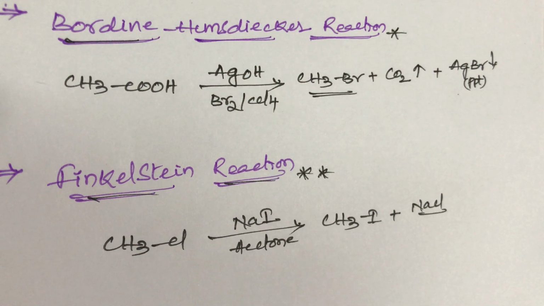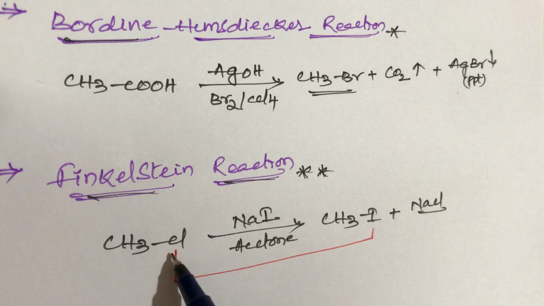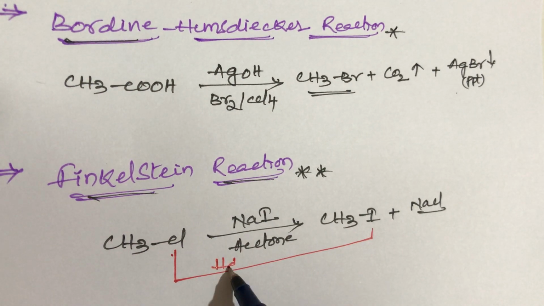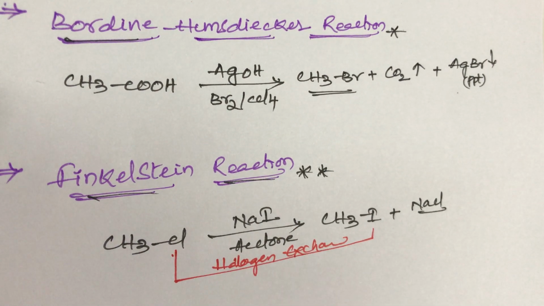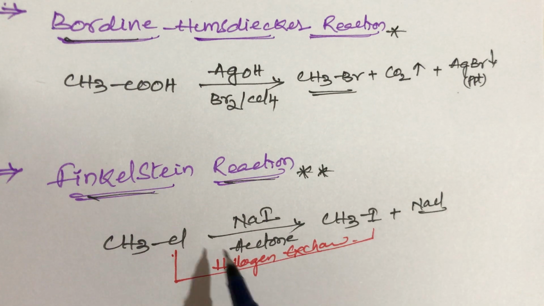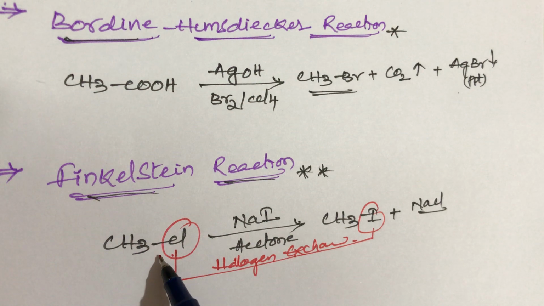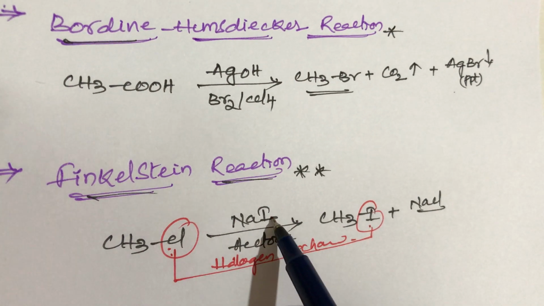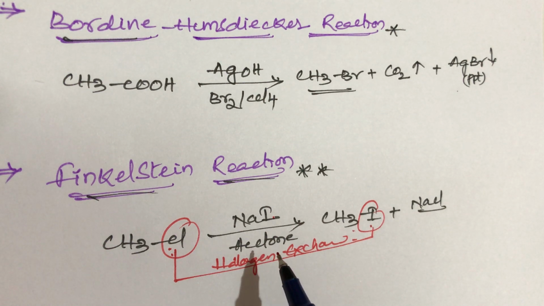This reaction is a halogen exchange reaction, students. Here chlorine is replaced by iodine. When methyl chloride is converted into methyl iodide in the presence of sodium iodide, chlorine is replaced by iodine, and methyl iodide is formed in the presence of acetone. This acetone is an aprotic solvent.